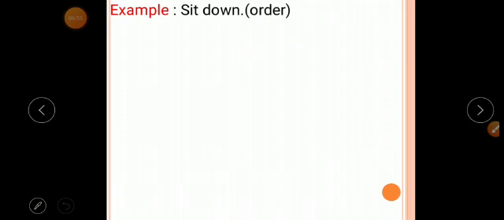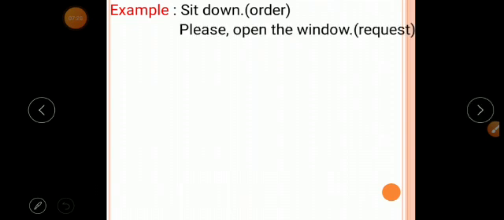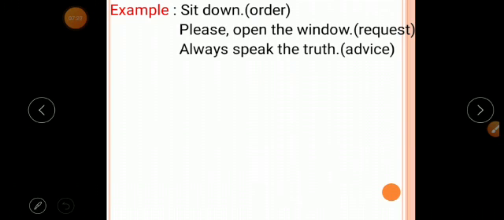Then look at the next example. Please open the window. Here this please shows the request. Whenever you want anybody's classwork or textbook or something, then whenever you are going to ask, you all use please, no? So that please shows the request.